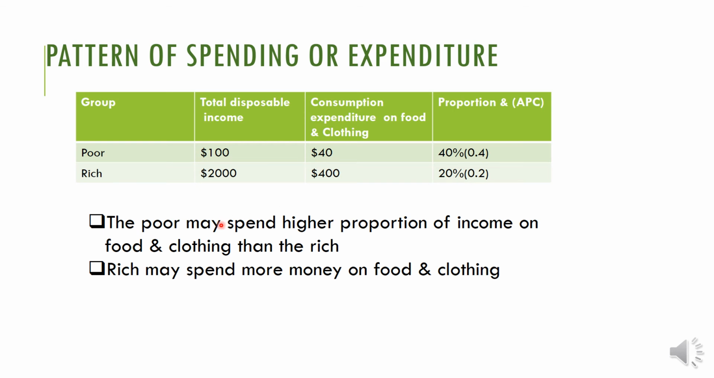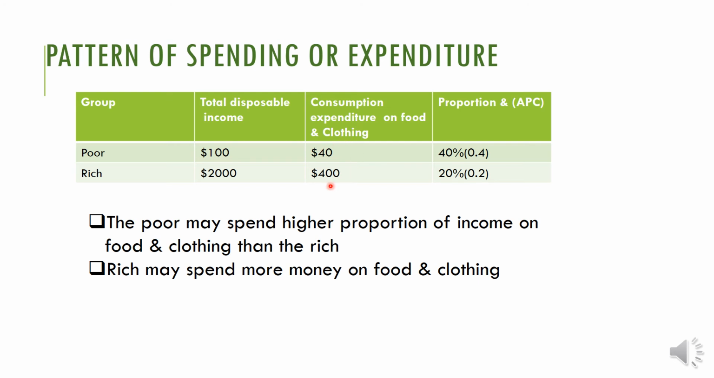So here I am explaining the pattern. The poor may spend a higher proportion. Who is spending a higher proportion, rich or poor? The poor is spending the higher proportion, 40%. Rich is spending only 20%. Clear? Who is spending more proportion of money on food, clothing and basic necessities? The poor person will spend a more proportion of money on food, clothing and basic necessities. But the rich may spend more money in total. In money terms, who is spending more? Tell me, rich or poor?